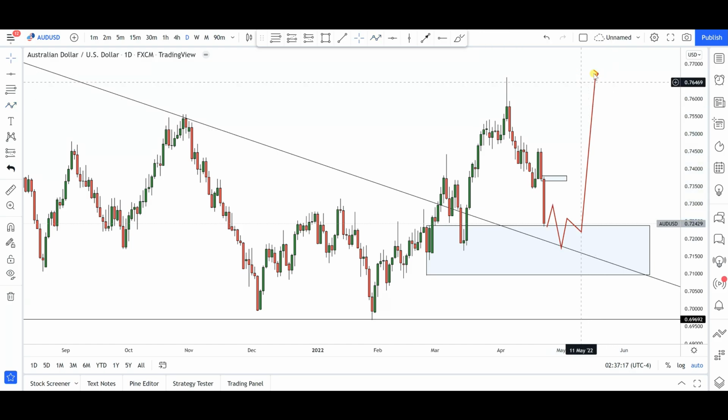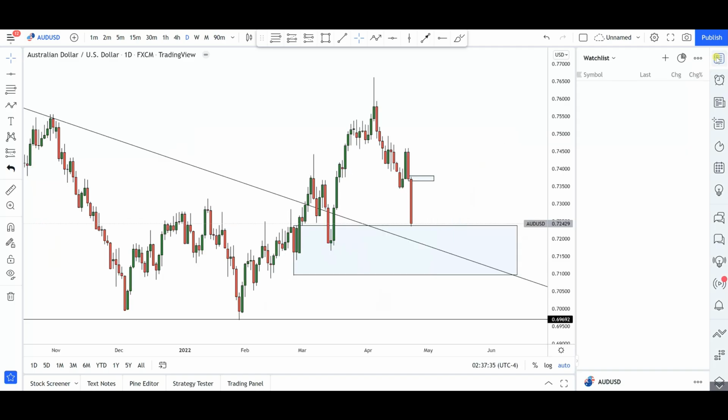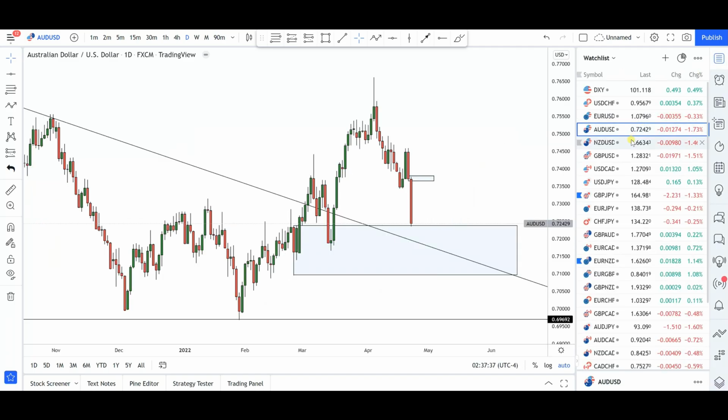So that being said, I am clearly bullish on Australian dollar US dollar. The current market trend is to the downside, so be very careful. I'm not just going to try to catch a falling knife, but at the earliest reversal that we start getting in this currency pair, I will be looking for an opportunity to go long for further continuations to the upside. All right, so that's pretty much it for Australian dollar US dollar.